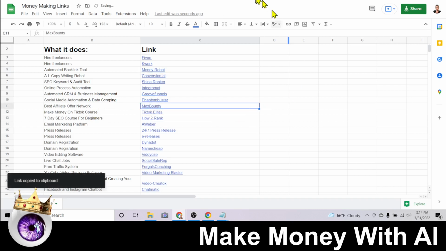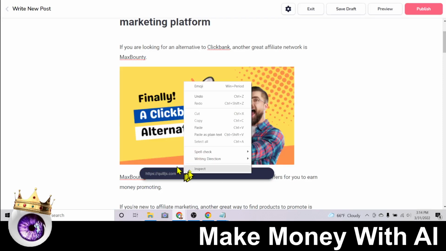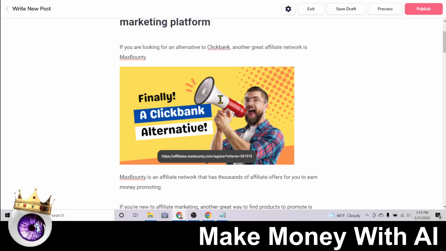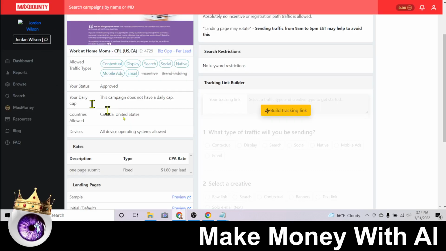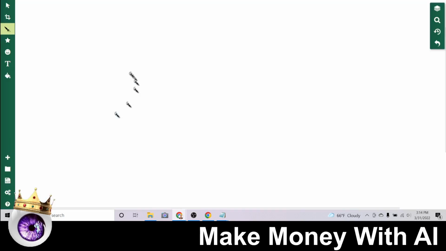Here we go. We've copied the affiliate link for Max Bounty. So now what we're going to do is paste this into the image so that anytime somebody clicks on this link, they are taken to Max Bounty.